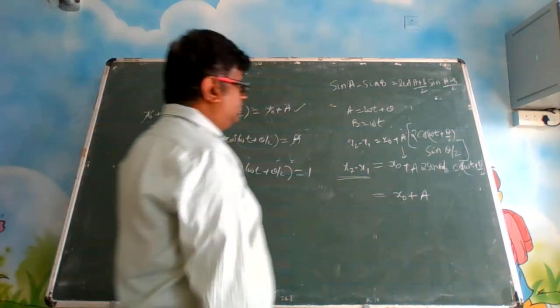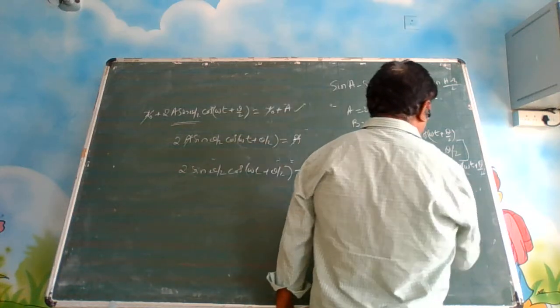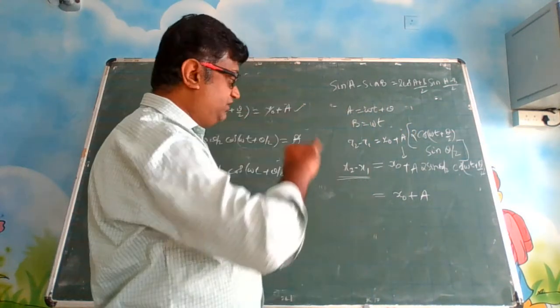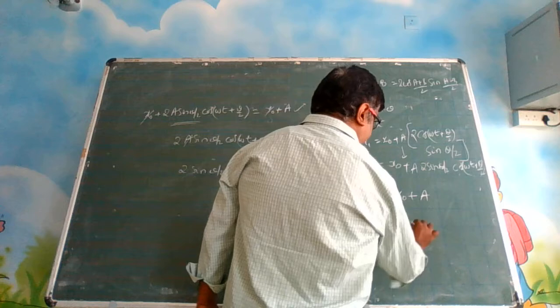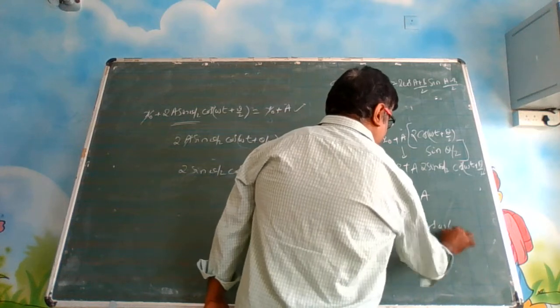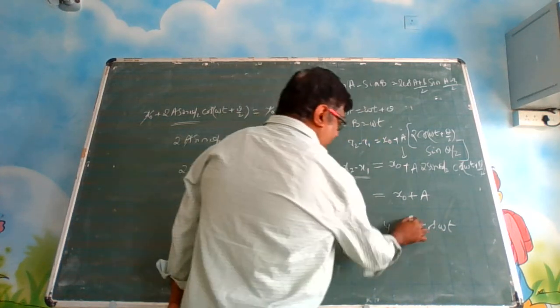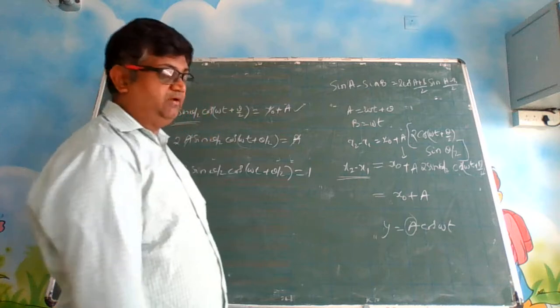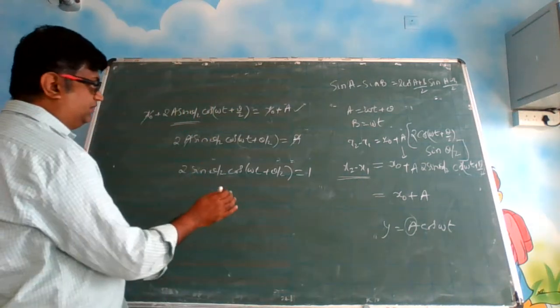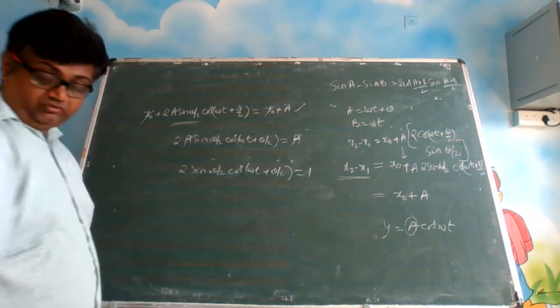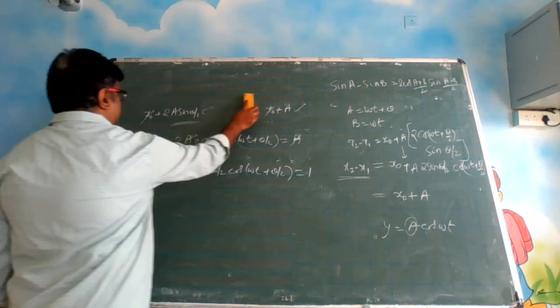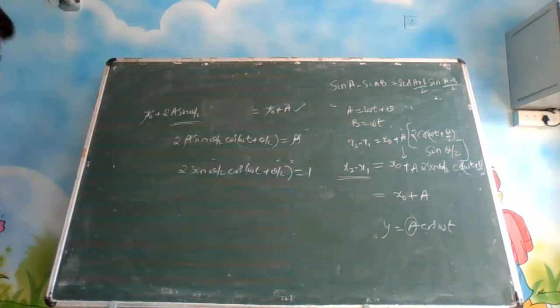In which format do we write the equation? Let us say a cos omega t, where a is the amplitude. Here we are comparing the amplitudes, so the cosine part we should not take.